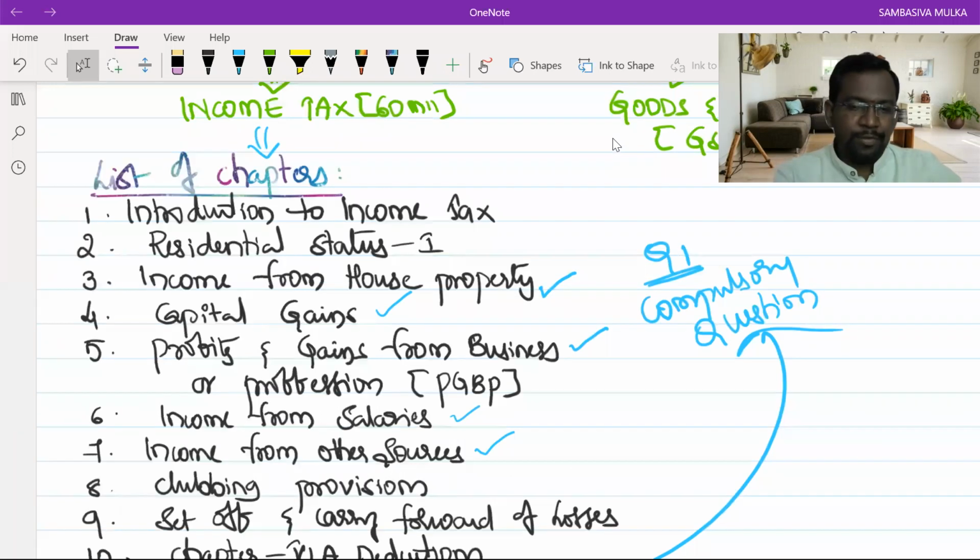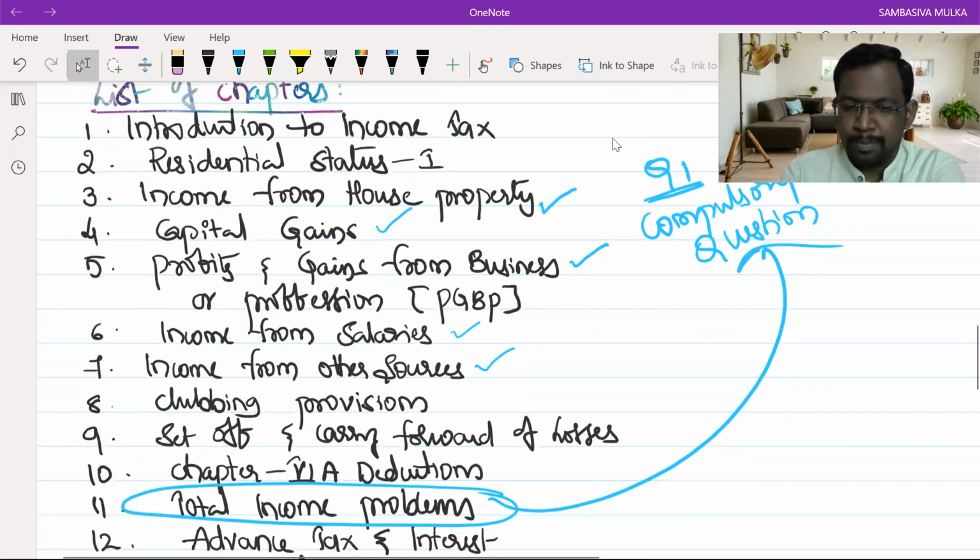And from GST, 10 chapters. The list of chapters which we are going to learn from GST, I will tell you in tomorrow's GST portion class. Whenever we start the GST, first I'll tell you the list of chapters in GST which we are going to deal with. Then we will continue.